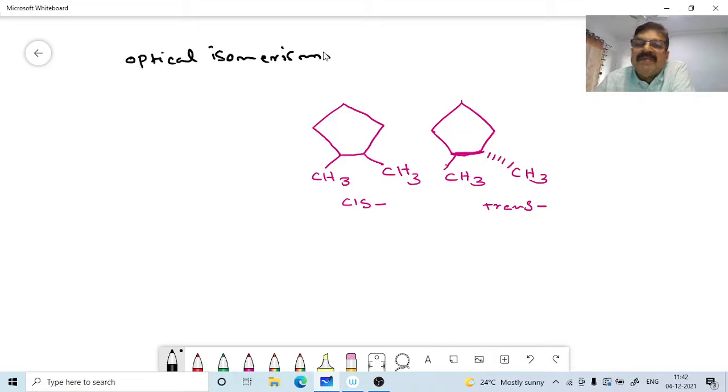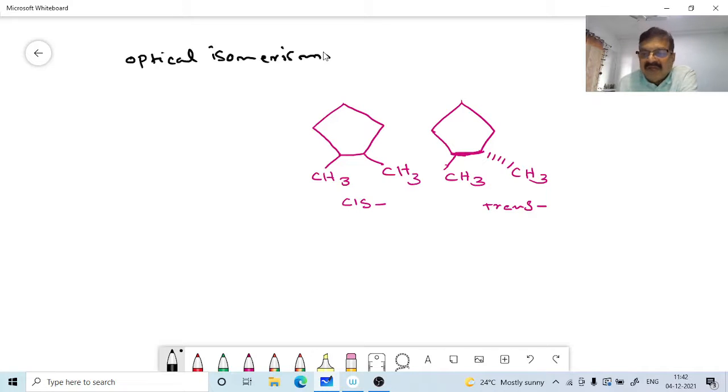Okay, these compounds are capable of rotating the plane. Plane of what? Plane of plane polarized light. We will discuss what plane polarized light is later, when we discuss the properties of these enantiomers. They possess similar physical and chemical properties. The only difference in optical isomerism is their action on plane polarized light. Optical activity is the name given to the phenomenon exhibited by these compounds, which, when placed in the path of a beam of plane polarized light, are capable of rotating the plane of polarization to the left or to the right.